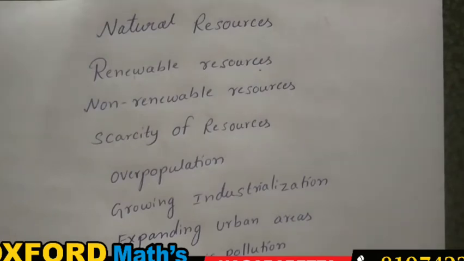The first one is overpopulation. See, day by day the population is going to increase, but the land is not going to increase. Natural resources are not taking birth; only humans and living organisms are taking birth. However, any organisms that grow require basic requirements like shelter, food, and water. So if these are not available, what happens?